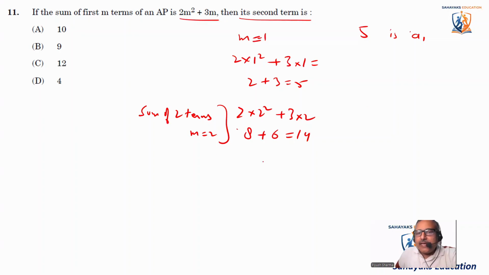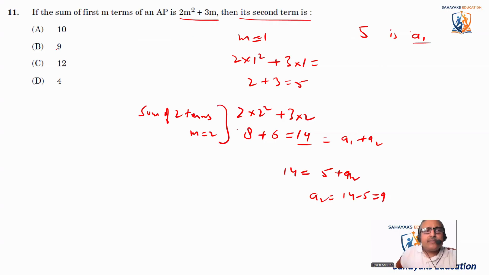So this is A1 plus A2. We know A1 plus A2 is equal to 14 and A1 is equal to 5. So I can say 14 is equal to 5 plus A2. So A2 comes out to be 14 minus 5, that comes out to be 9. So they wanted to know the second term. The second term is 9.